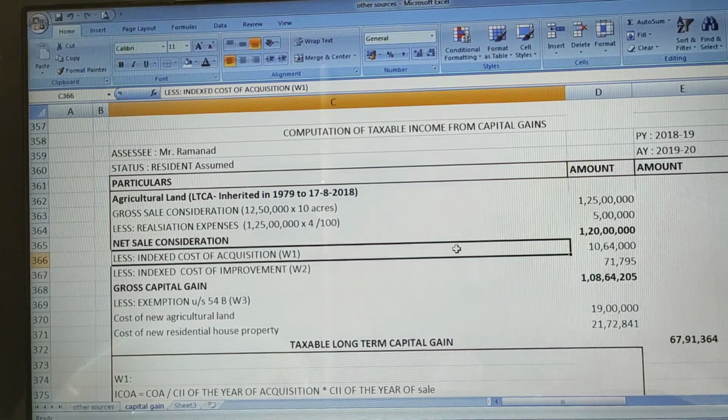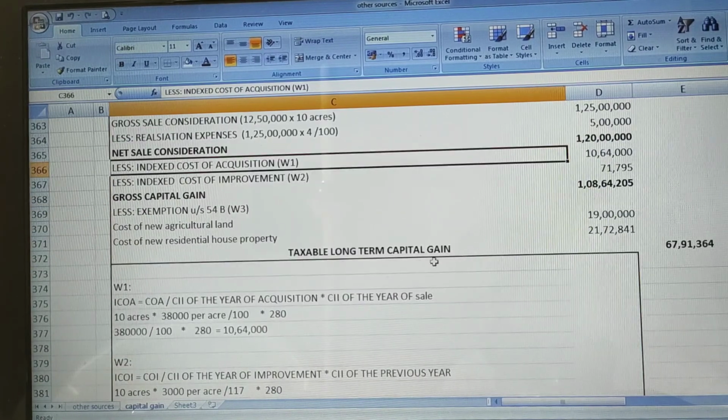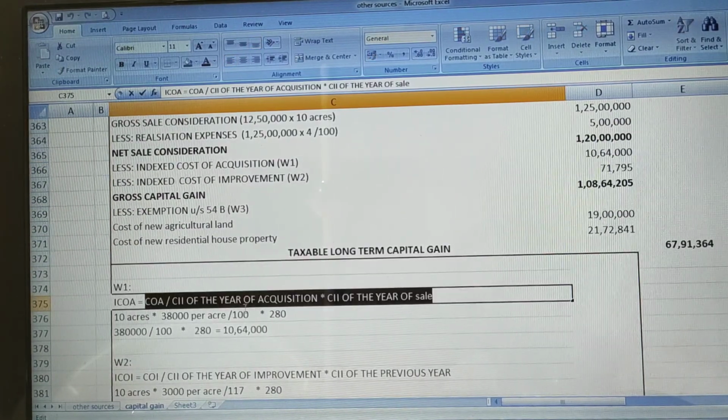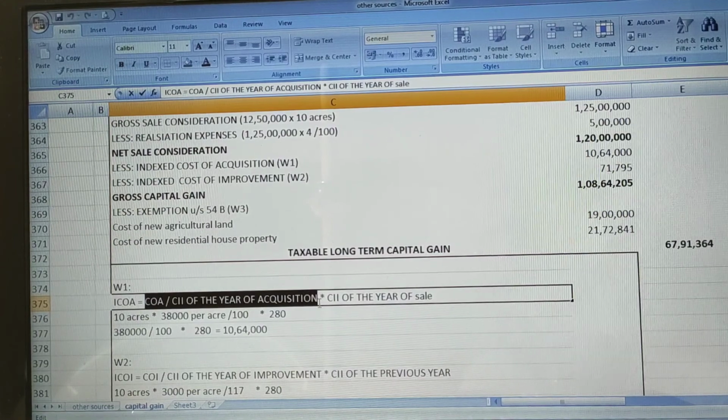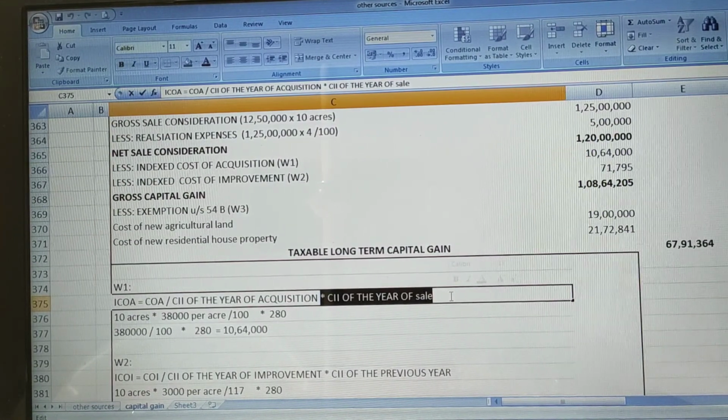Then next comes indexed cost of acquisition. The formula for indexed cost of acquisition is cost of acquisition divided by cost inflation index of the year of acquisition, multiplied by cost inflation index of the year of sale.